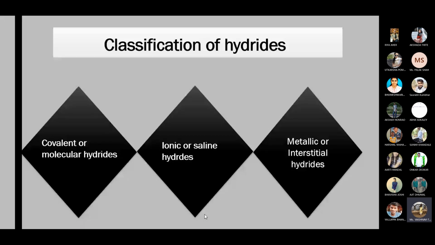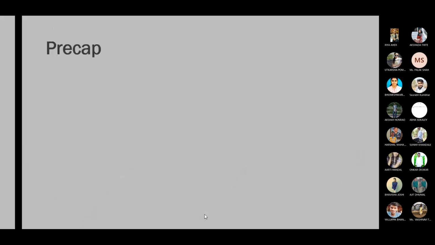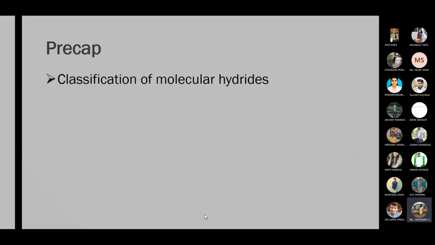These three classes we will discuss in the next lecture. In the next lecture, first we'll discuss the details of the classification of molecular hydrides.